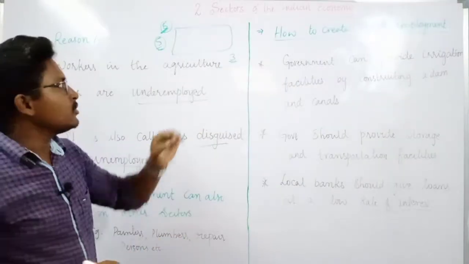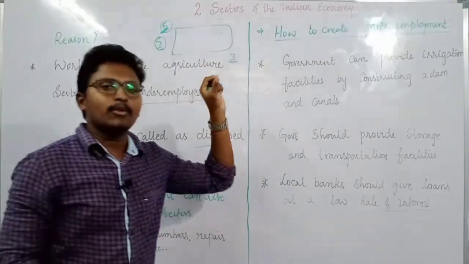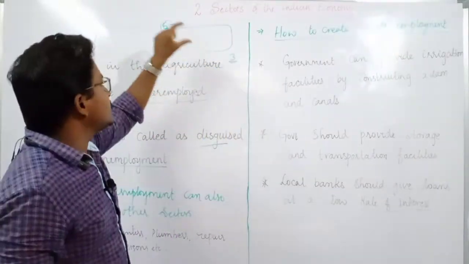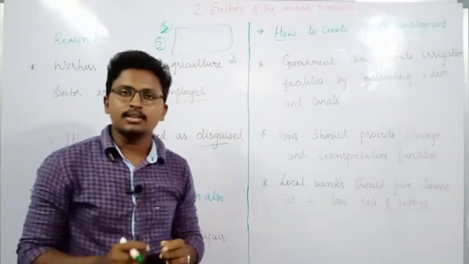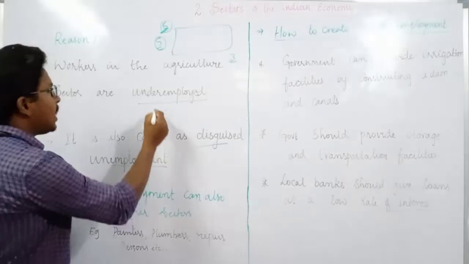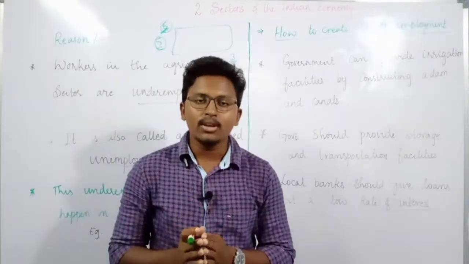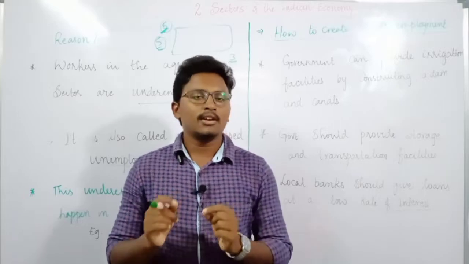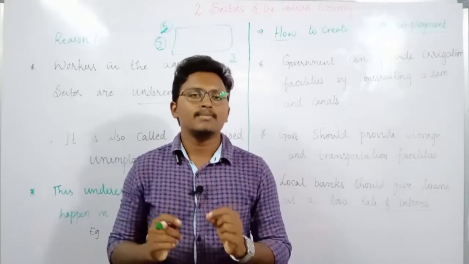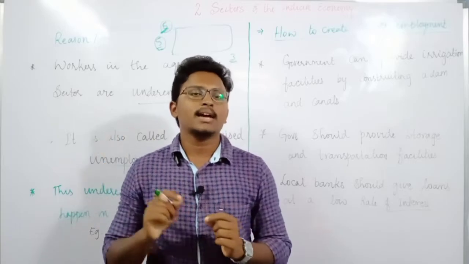Even if you remove these 3 extra members, you can still produce the same output. But by adding these 3 members, we are producing the same output. That means these extra 3 members are underemployed, or they are disguised employed. Even if you remove those extra 3 members, you can produce the same output. So the same case is happening in the entire agriculture sector in India.